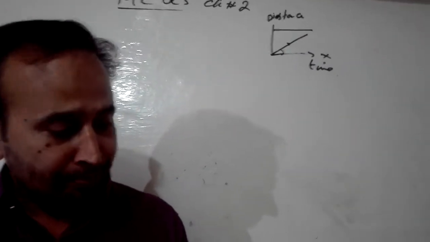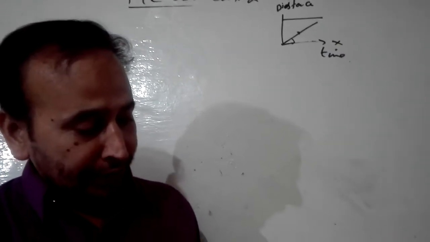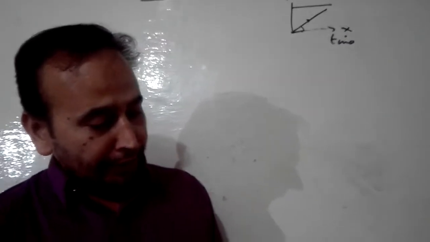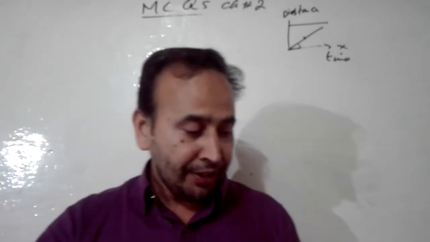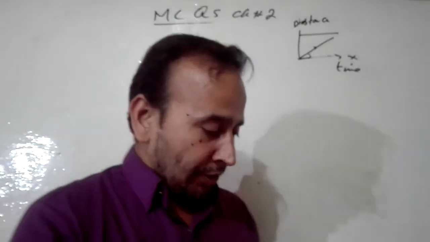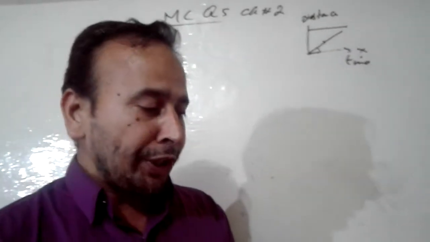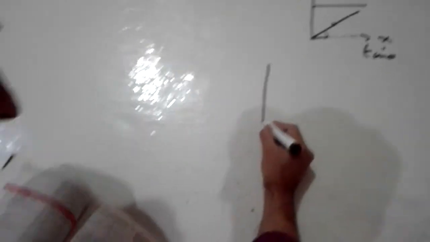Now sixth: the speed time graph of a car is shown in the figure. Which of the following statements is true? This figure is also in your book. I will explain to you by drawing this figure.